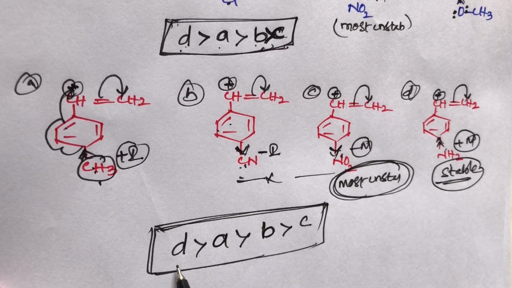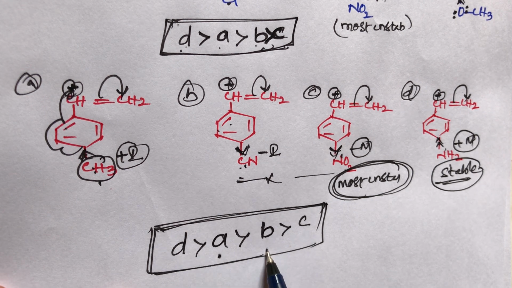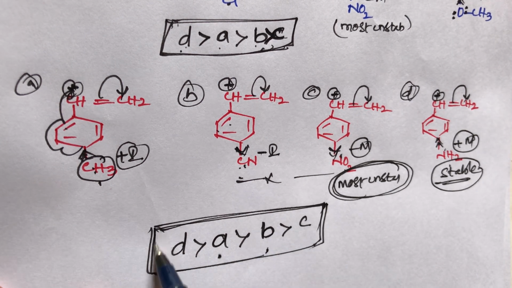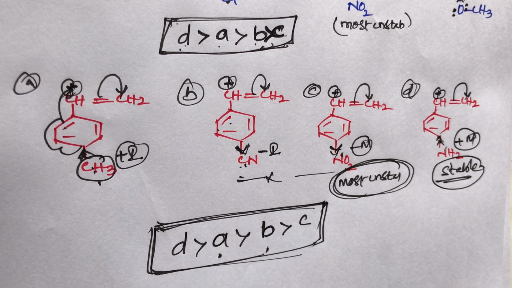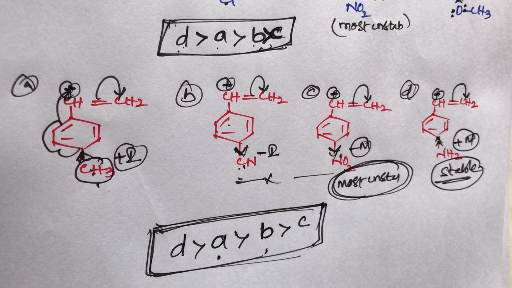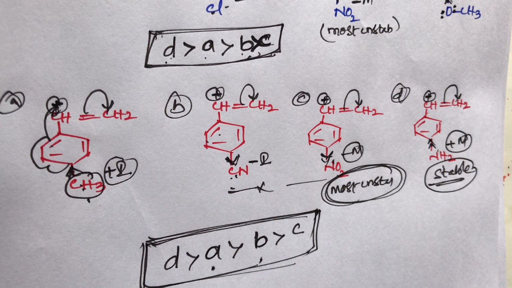So here D has a higher rate of hydration than the A compound. The A compound has a higher rate of hydration than the B compound. The B compound has a higher rate of hydration than the C compound. This is the simple trick, student. So the rate of hydration of alkenes depends on stability. More stability of carbocations, more stable compounds.